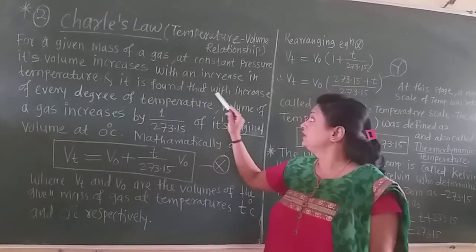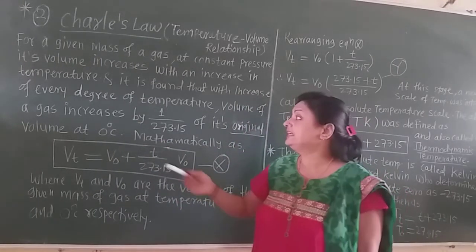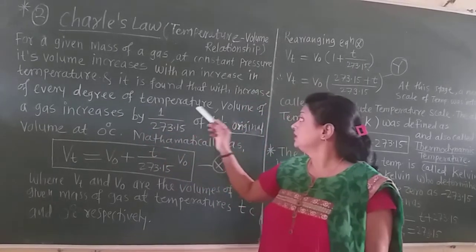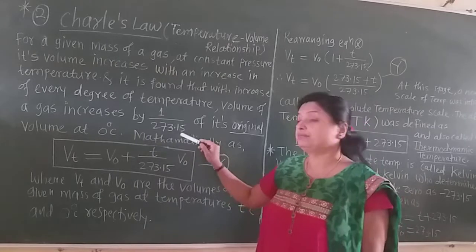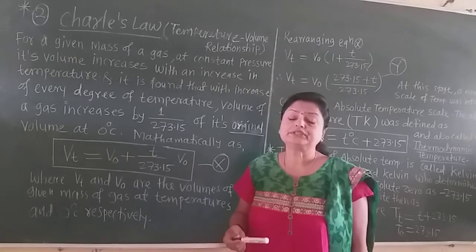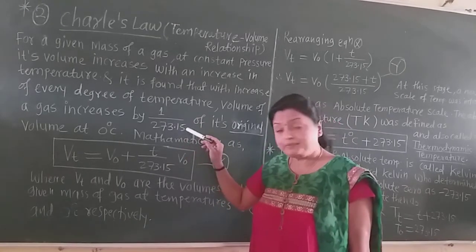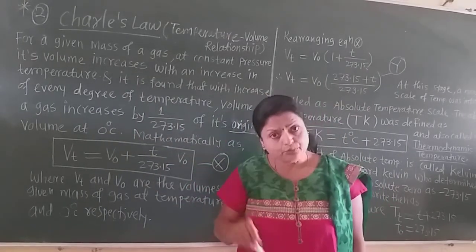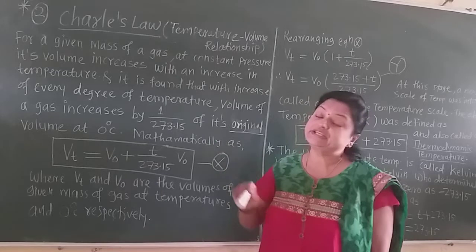And it is found that with an increase in temperature of every degree, the volume of the gas increases by 1 divided by 273.15 of its original volume.